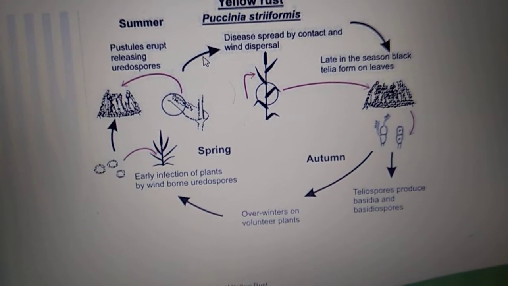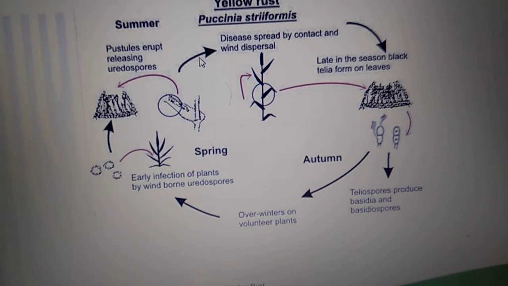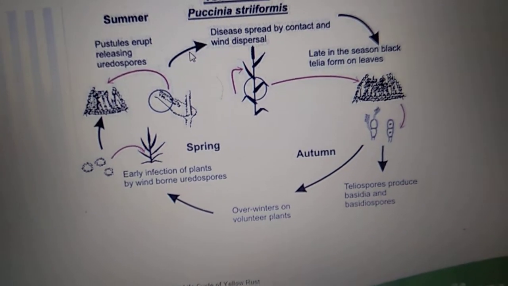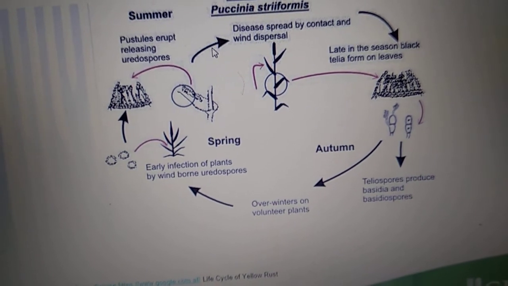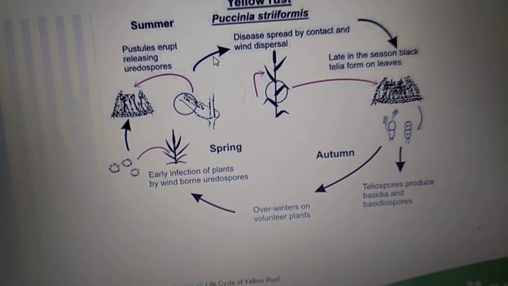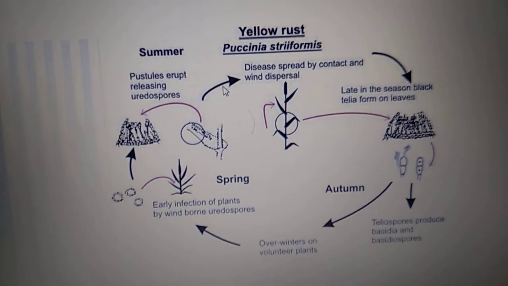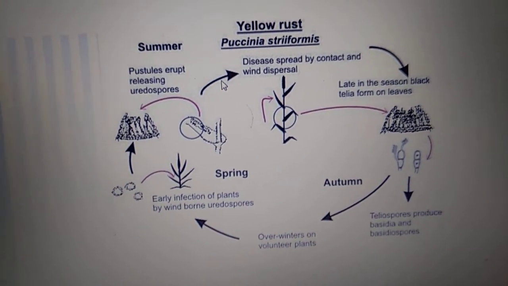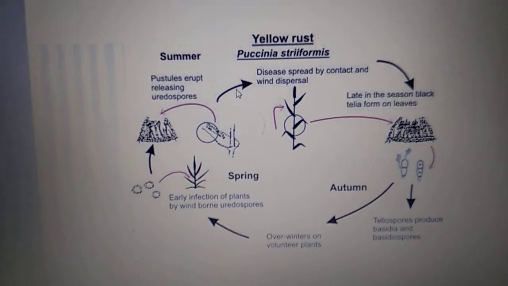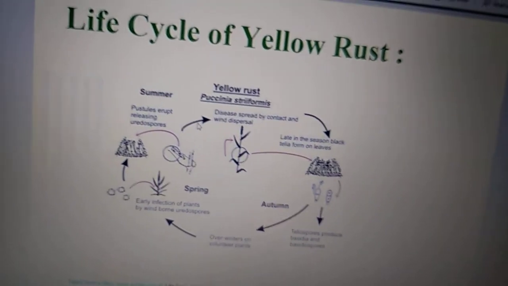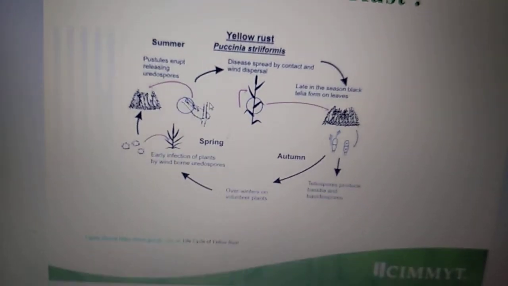These teliospores produce basidia and basidiospores in the autumn season. Then, over winter, they increase their number and affect the other plants of the field. In such a manner, they increase their number and affect the complete field rapidly.